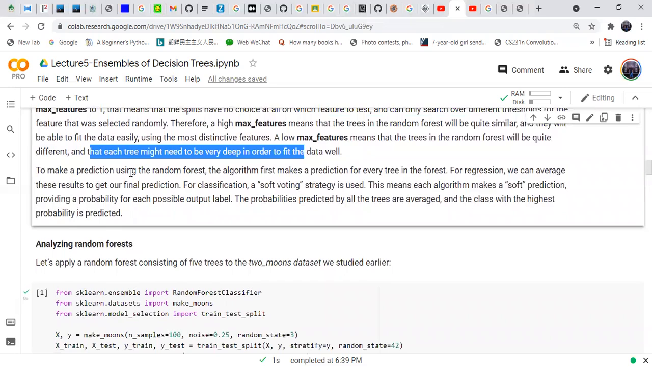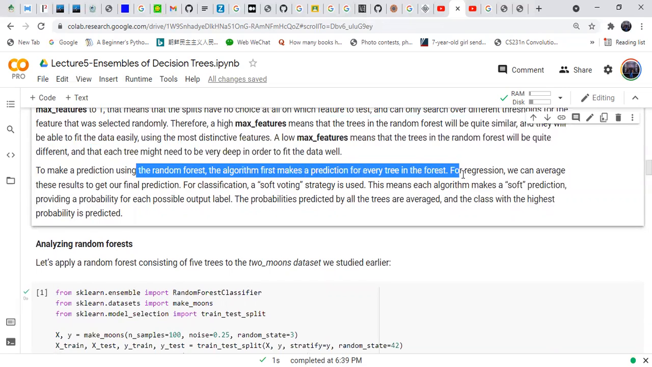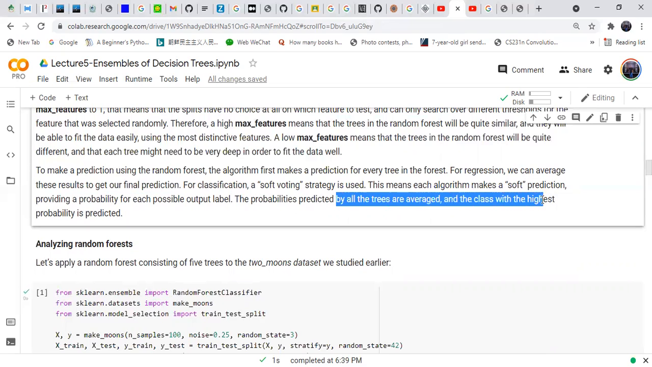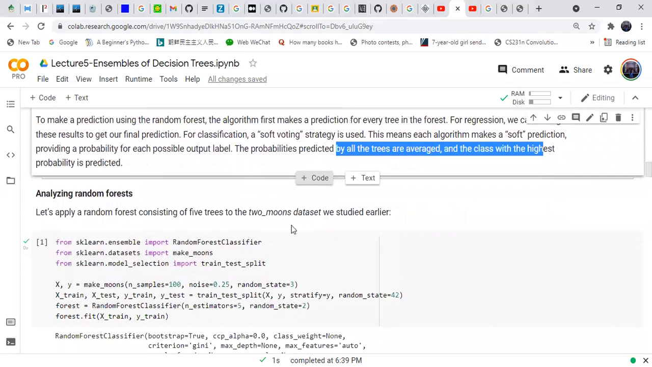To make a prediction using a random forest, the algorithm first makes a prediction for every tree in the forest. For regression, we can average these results to get a final prediction. For classification, a soft voting strategy can be used. This means the algorithm makes a soft prediction, providing a probability for each possible output label. The probabilities predicted by all the trees are averaged, and the class with the highest probability is predicted.